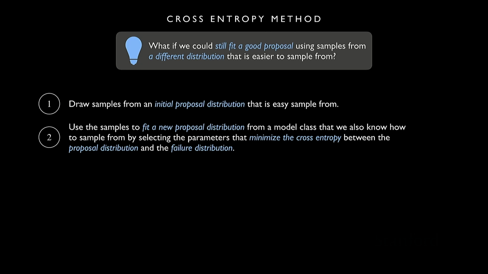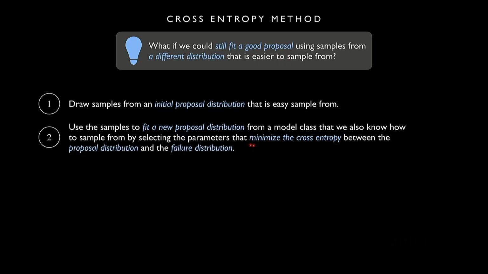Okay, so let me just repeat that one more time because it's a lot of text. What we want to do is we have a bunch of samples from some initial distribution. We want to fit a better proposal distribution using these samples. And we'll do that by picking the proposal distribution that minimizes the cross entropy between the parameters for the proposal distribution we pick and the true failure distribution, which is what we ideally would want to sample from if we could.